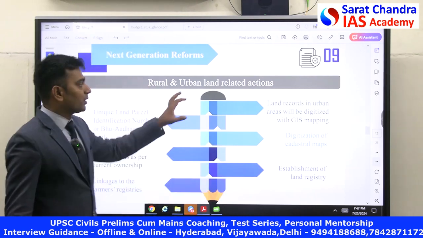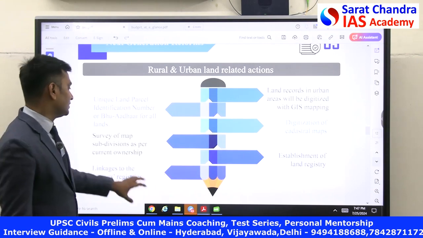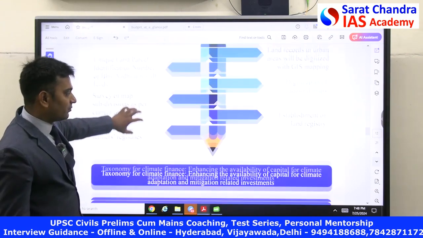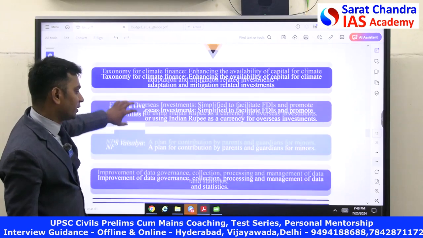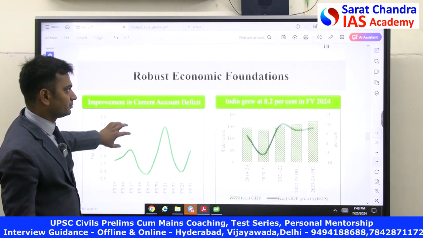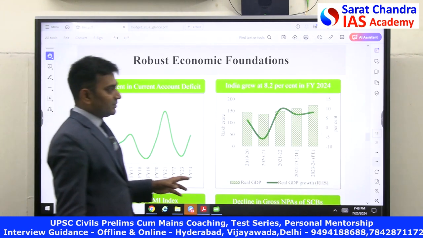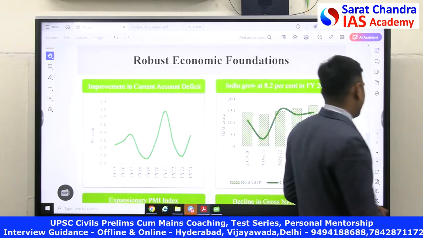For that, they were developing the land record systems, and this is another beauty of this budget. So this can be used in land reforms in India. So these are all related to the land reforms program that Government of India has focused on. Now they are giving this data. I'll come back to this data in a while.